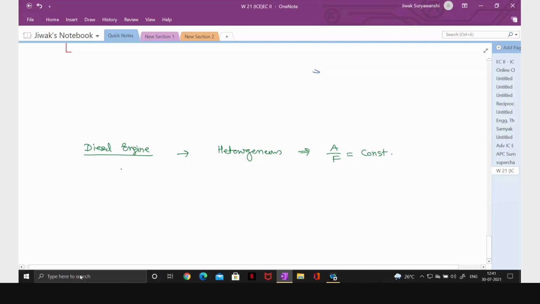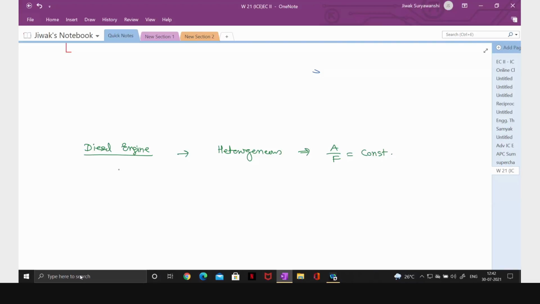That fuel first disintegrates from liquid into tiny particles. These tiny particles of fuel take latent heat of evaporation from the surrounding compressed air and get vaporized. Then this fuel vapor is mixed with surrounding air and forms a mixture.